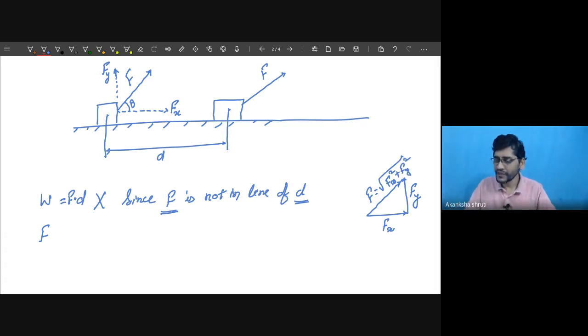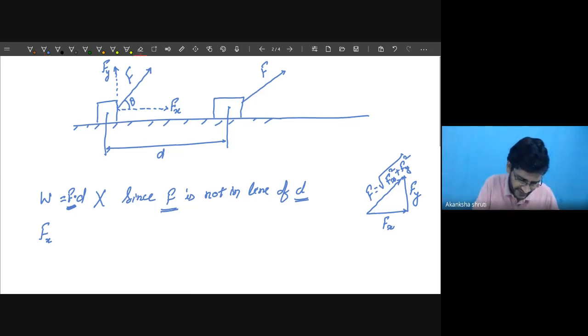Are we getting? So this way we shall understand. In this case, not this F which is applied at some angle and producing the displacement in horizontal direction should be considered. Rather, the Fx, this is the component of this F in the direction of displacement.